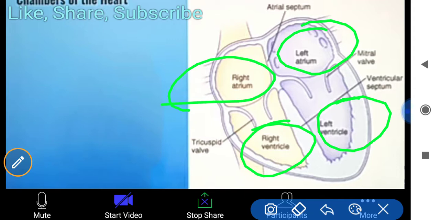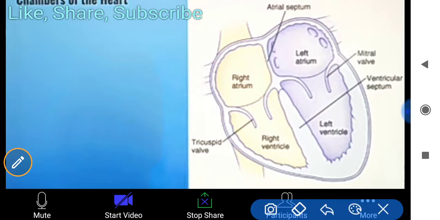When I was a student, my science teacher did not explain this well. Whenever we are talking about right or left, suppose a doctor who is a heart specialist does not know where the left atrium or the right atrium is, what would happen to the patient? So when you are reading this structure, read it carefully.